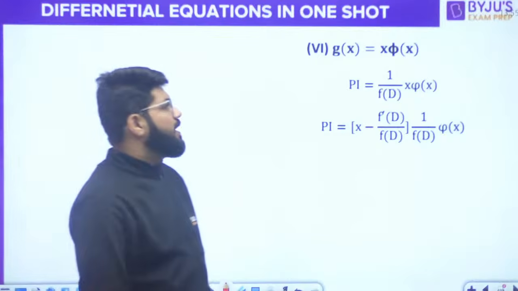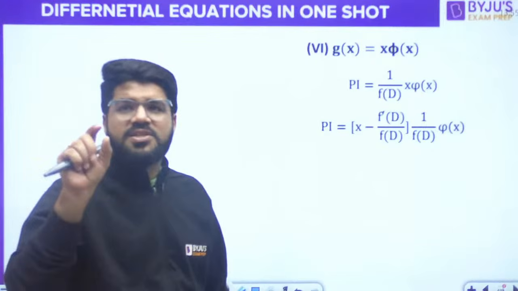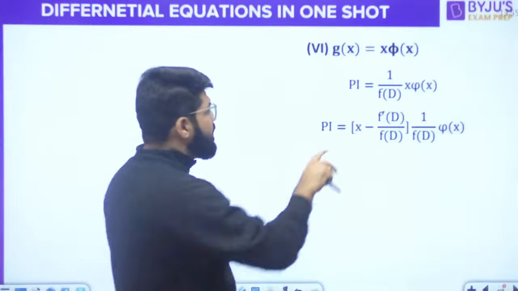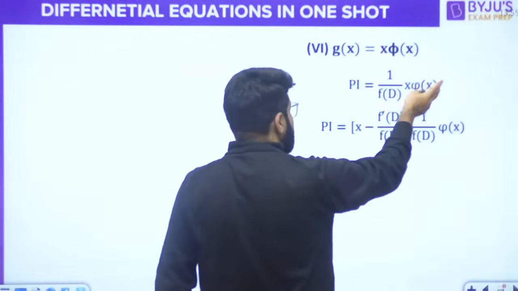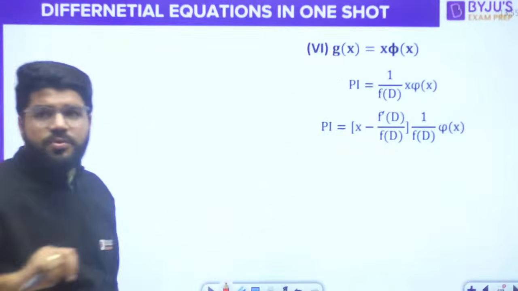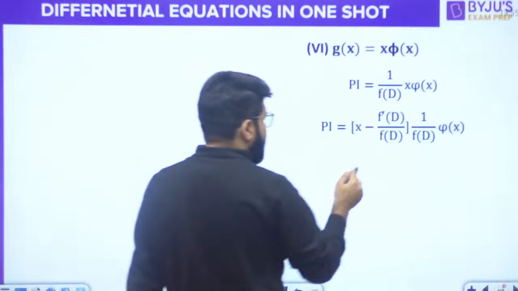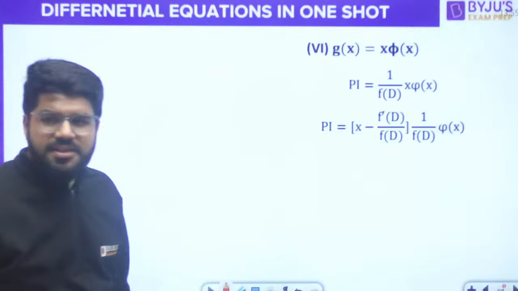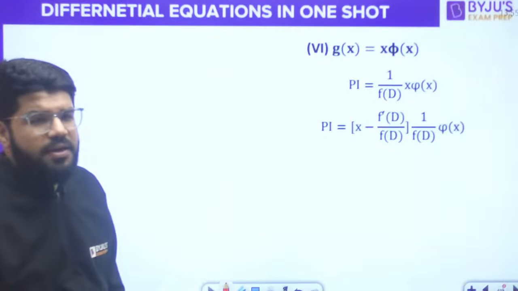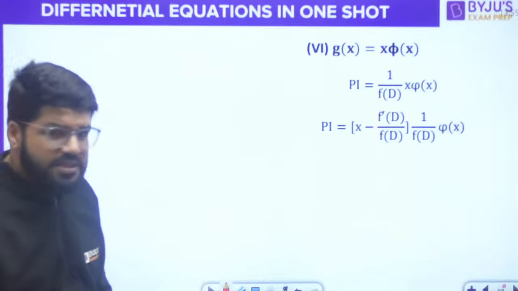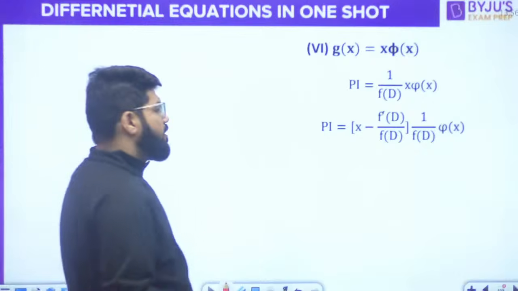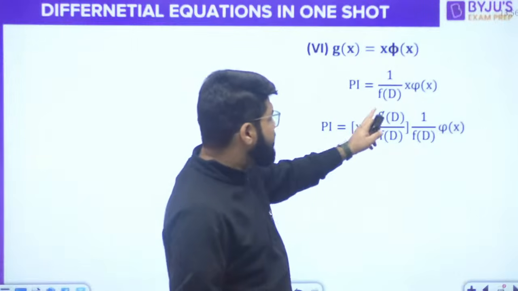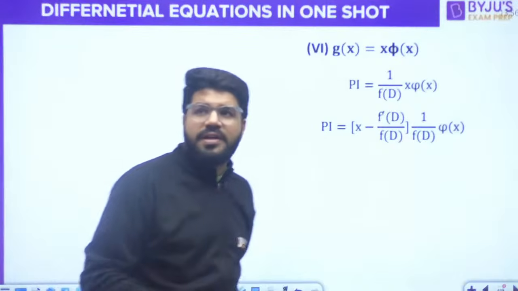And the next case of PI is x into phi x. The next combination is an algebraic term, that is x power 1 into phi x. PI is always 1 upon f of D into g x, but after simplifying for this g x, you get x minus f dash upon f, into 1 upon f of D, of phi x. What is phi x? Let's see an example. It could be any other function like exponential or sinusoidal or anything. The most common question here can be x into sin x type of question. So x minus f dash upon f into 1 upon f into phi x.